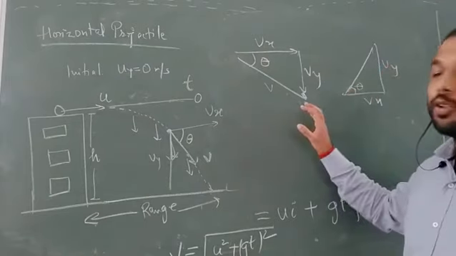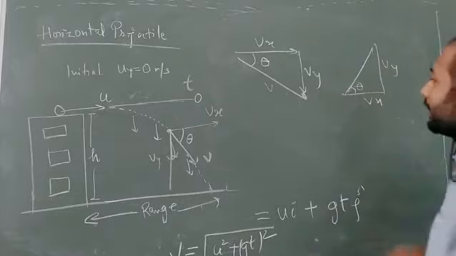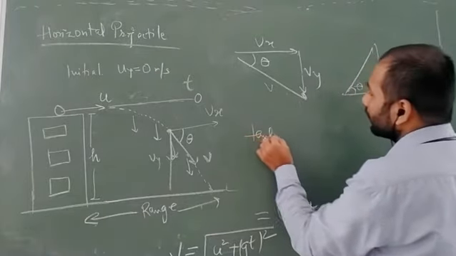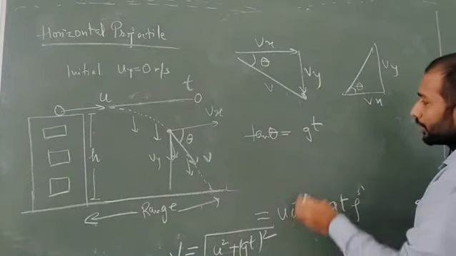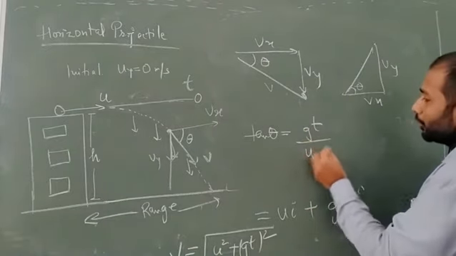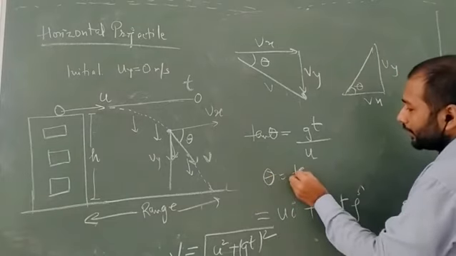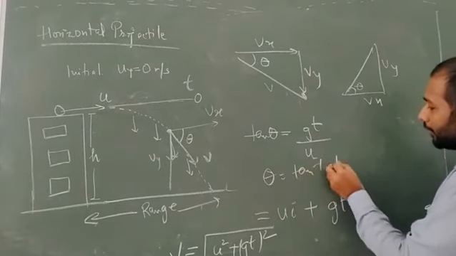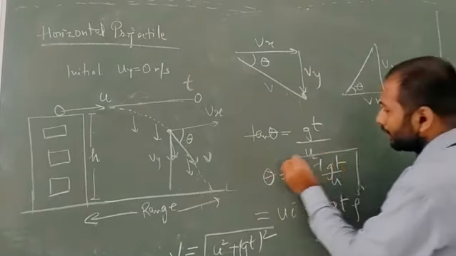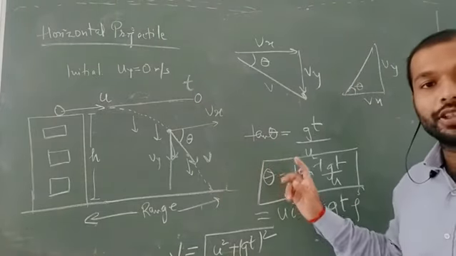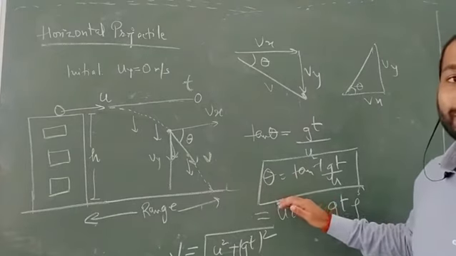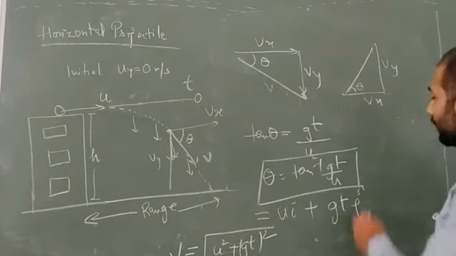Simply you can use again tan theta. Tan theta will be what? That is Vy. What is Vy? gt, upon Vx, that is u. So theta is tan inverse of gt upon u. That will be the angle formed by the projectile at the given instant, that is small t. And you will mention also that we have taken it from the horizontal.